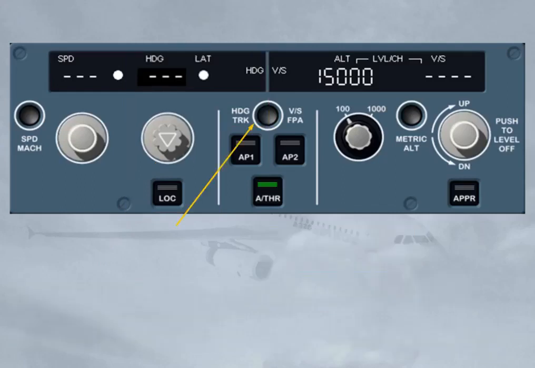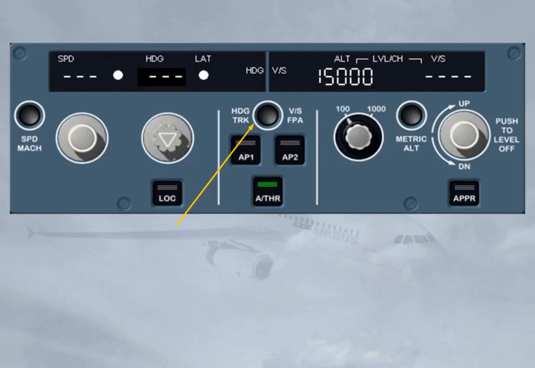The heading, vertical speed, track, flight path angle push button is used for the display of flight path vector, FPV, or bird on or off the PFD. When the bird is on, your flight reference is the flight path vector, the aircraft trajectory.